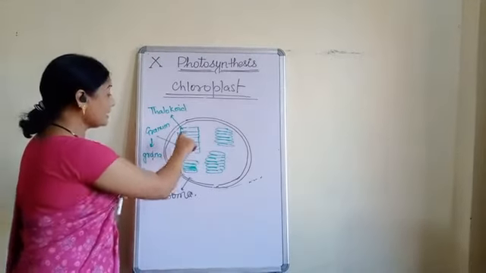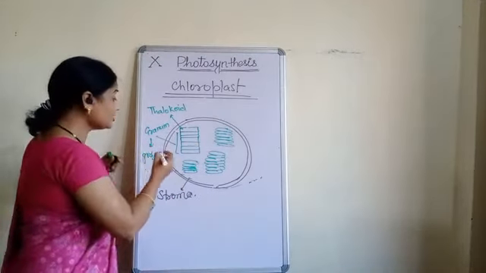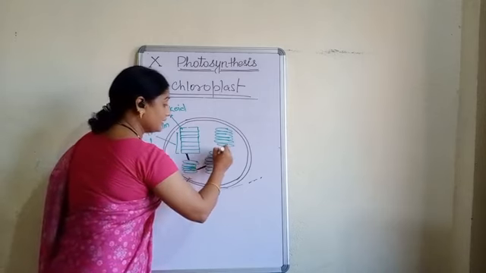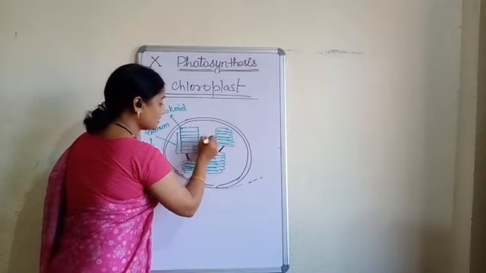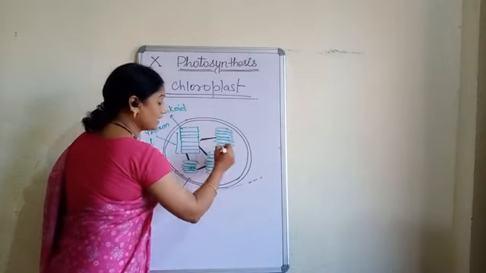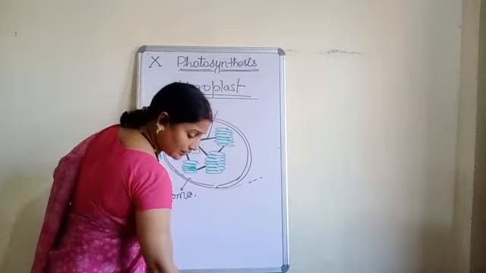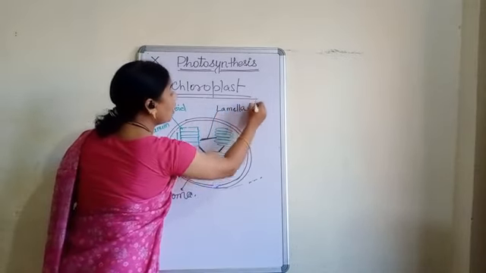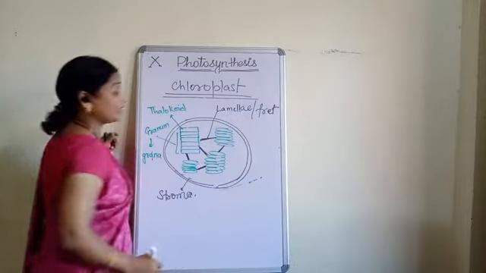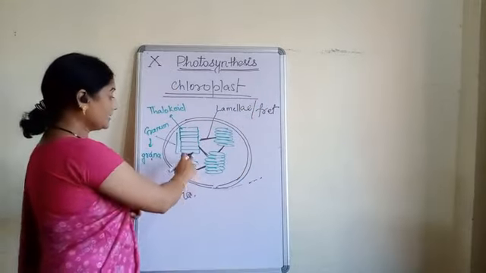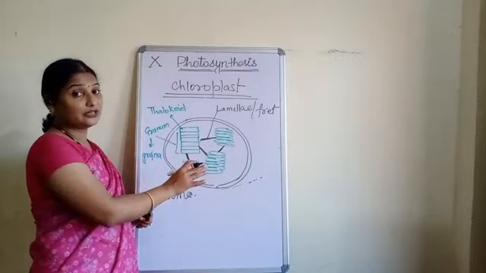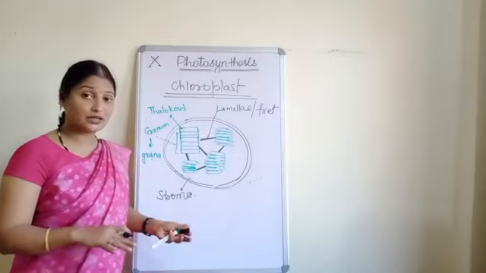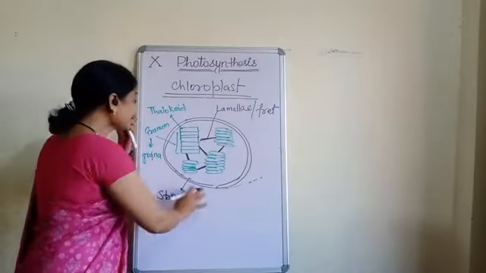Now, each granum is linked by a tube-like structure, and this is called lamellae. Okay? Spelling is L-A. Or it is also called fret. Okay? And the stroma which is present in between the lamellae is also called the lamellae stroma. Okay? So, this is the structure.